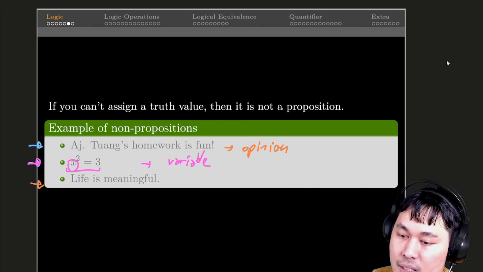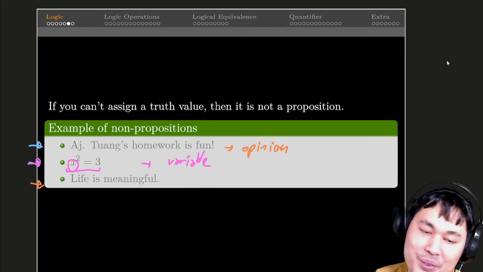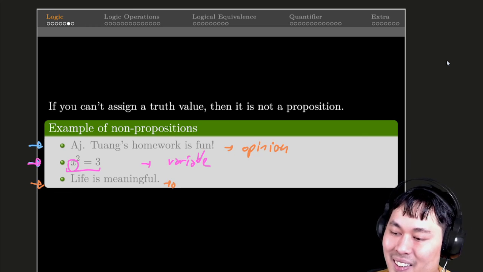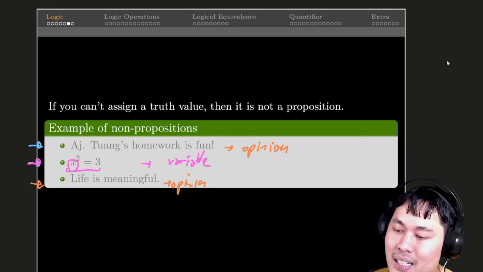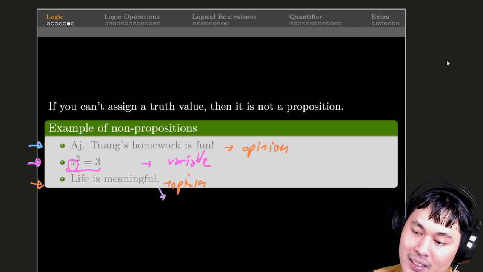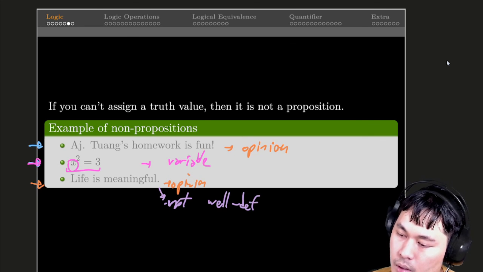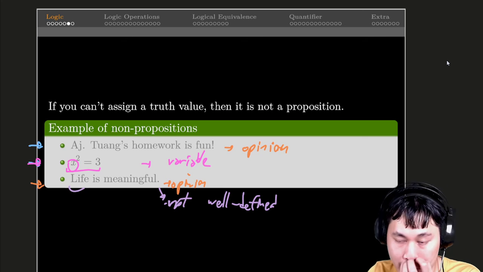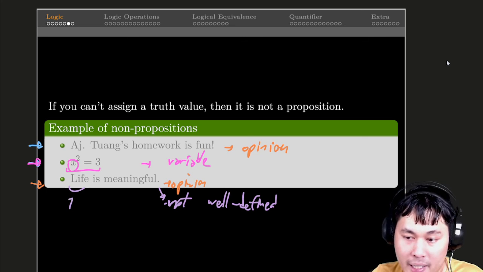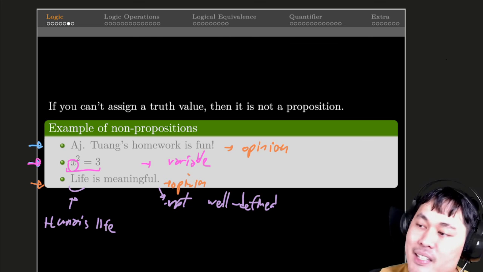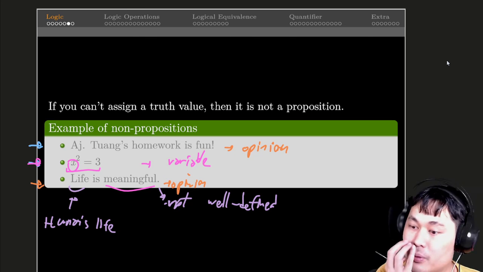And lastly, life is meaningful. This is kind of an opinion on one hand, so it's not a proposition. On the other hand, it's ambiguous, not well defined. We have to define first what is life. You may agree that we are talking about human life, but again, it doesn't define that. And then what it means for something to be meaningful.